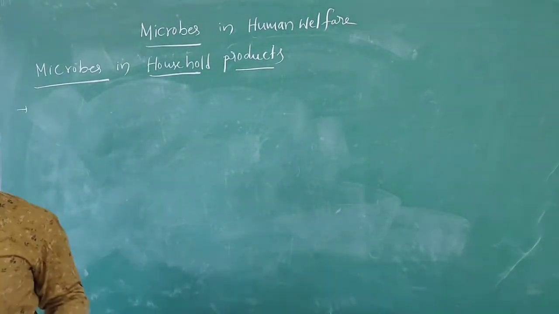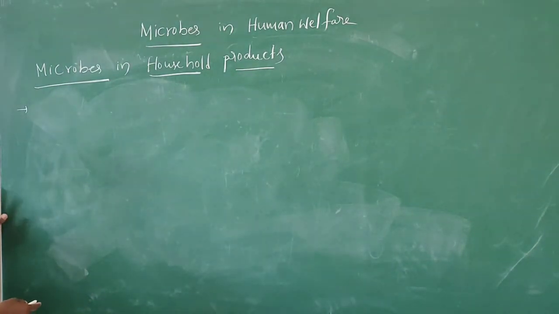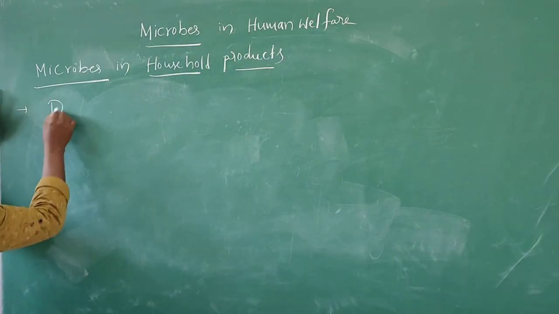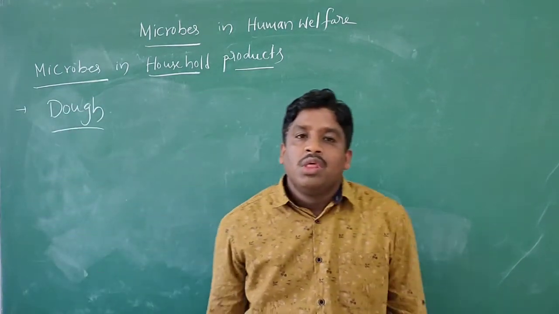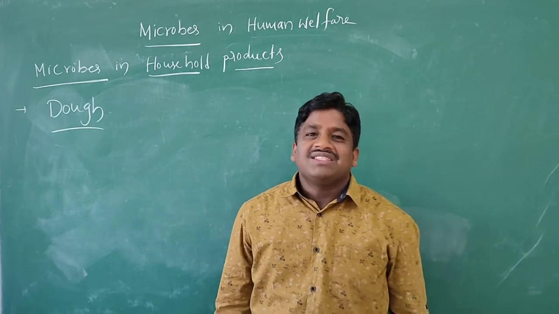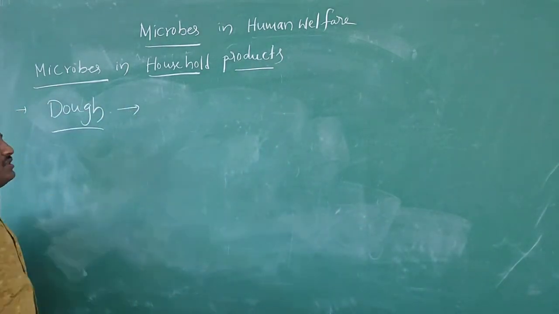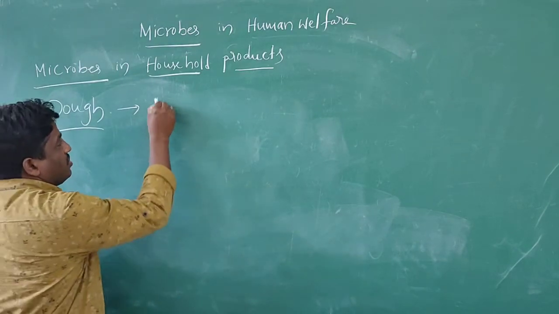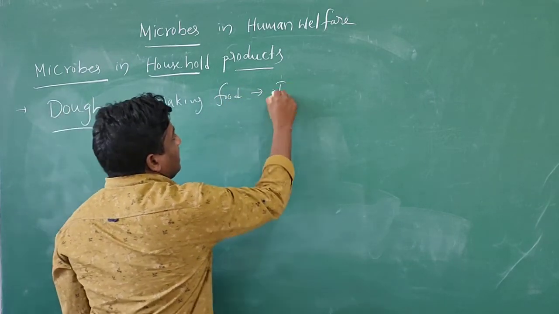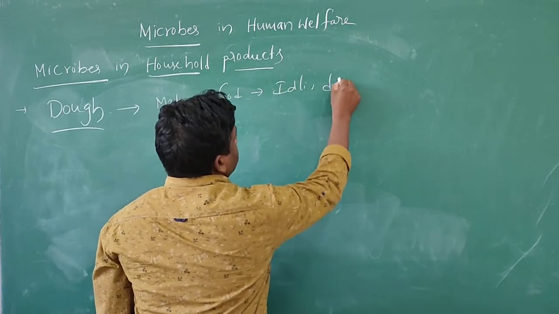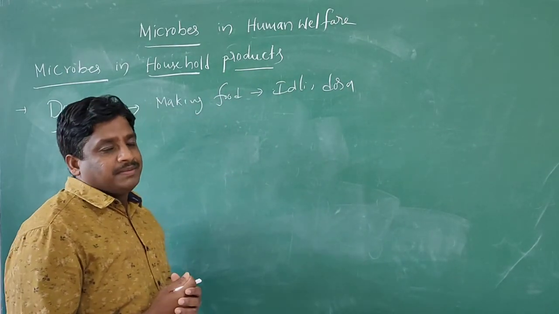These products are very important. In that chapter, microbe names are also very important. You have to recognize these microbes. Next, the second one is dough. Dough is used in making food such as idli and dosa material. The idli and dosa material is prepared in the household.